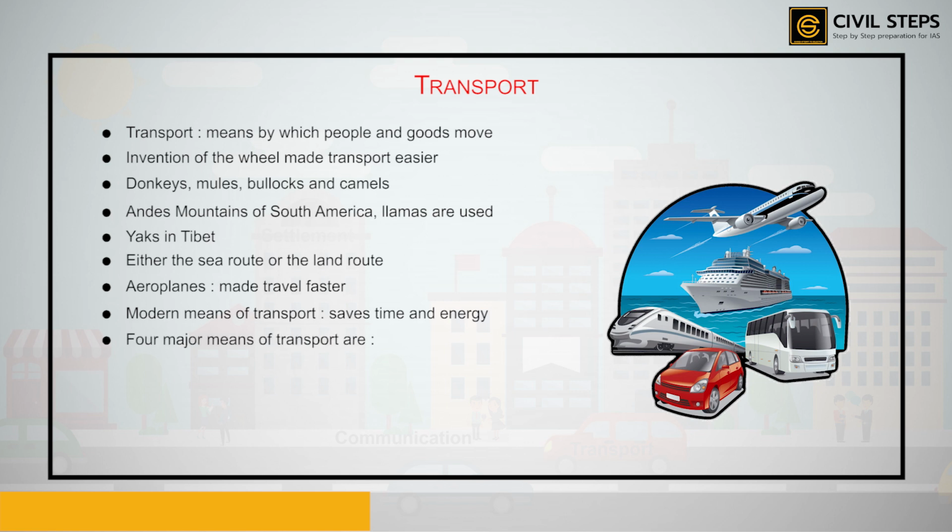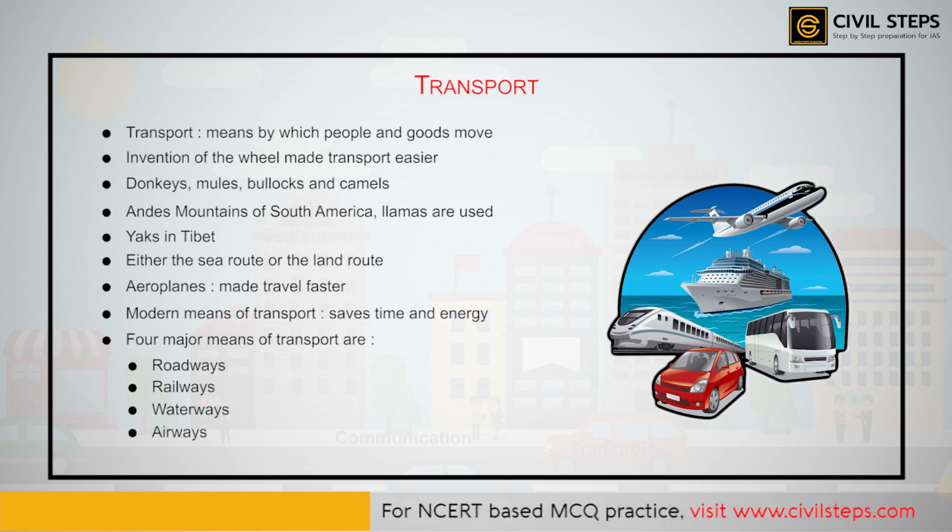So, there are four major means of transportation: A. Roadways, B. Railways, C. Waterways, D. Airways. Let us discuss each of these now.